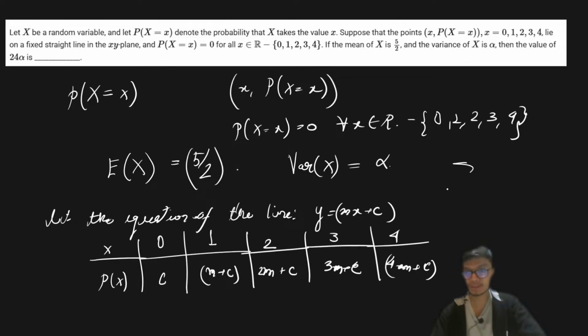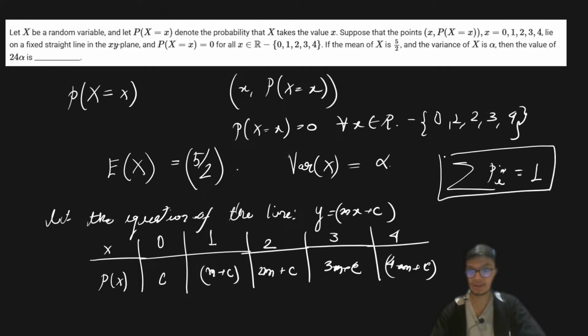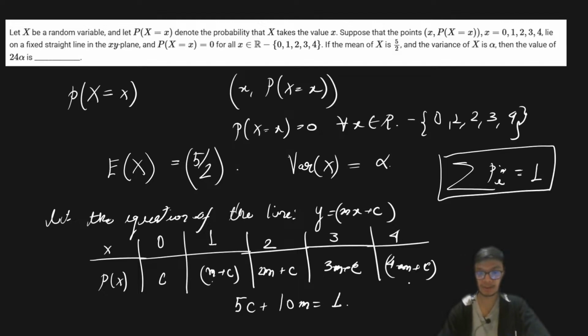Now we all know that the summation of probability for all the events is equal to 1, right? So if I apply the same thing over here, I get one equation. We have a total of 5c, and then taking m in common, 1 plus 2 is 3, 3 plus 3 is 6, 6 plus 4 is 10, so 10m plus 5c equals 1. That gives you 2m plus c equals 1/5. That's one equation that you're going to get.